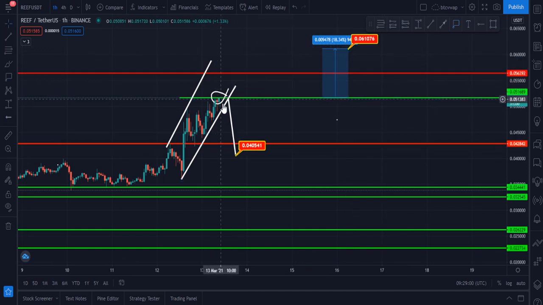If it breaks towards the downside and is rejected from this zone and breaks this downtrend line, then definitely it should hit 0.040 or 0.041. Otherwise, if it breaks this upside trend line and closes hourly candles above this zone, which is 0.053, then definitely it should hit 0.061. These are the targets.